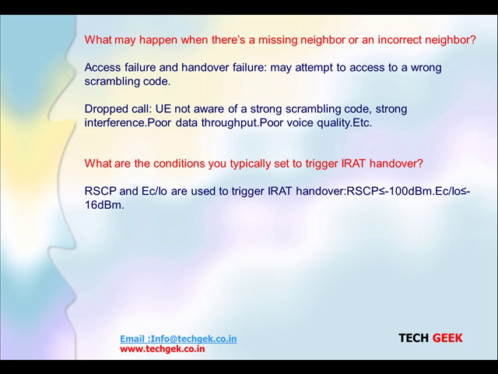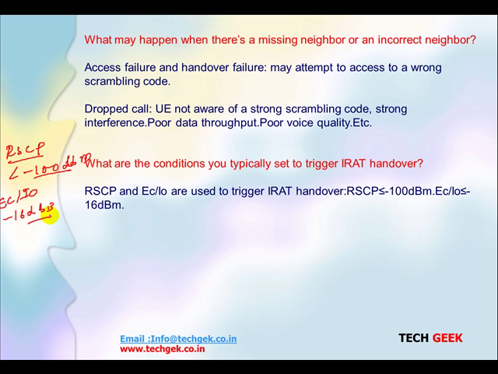What are the conditions that you may typically set to trigger an IRAT handover? Whenever IRAT is happening, what is the reason? How has the operator planned when IRAT should happen? We have the RSCP, whenever it goes below -100 dBm, there is a chance of IRAT handover, as well as if the Ec/No, or Ec/I naught, both are the same, goes below -16 dB.